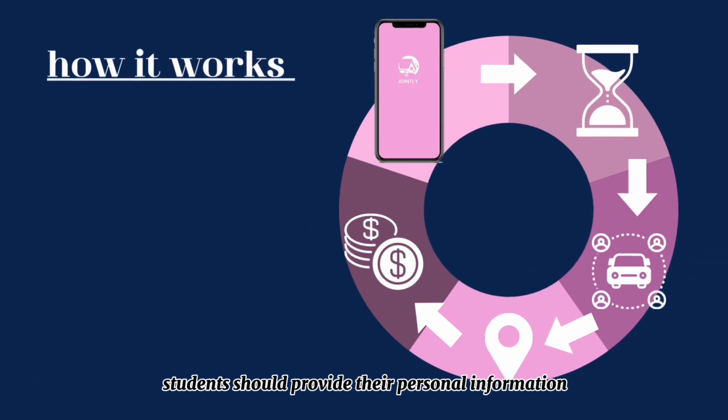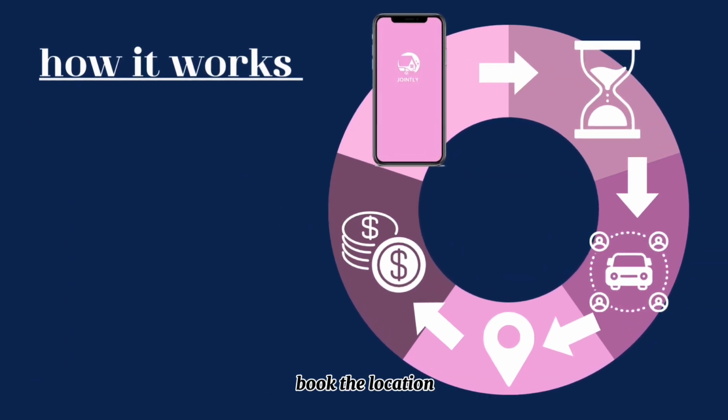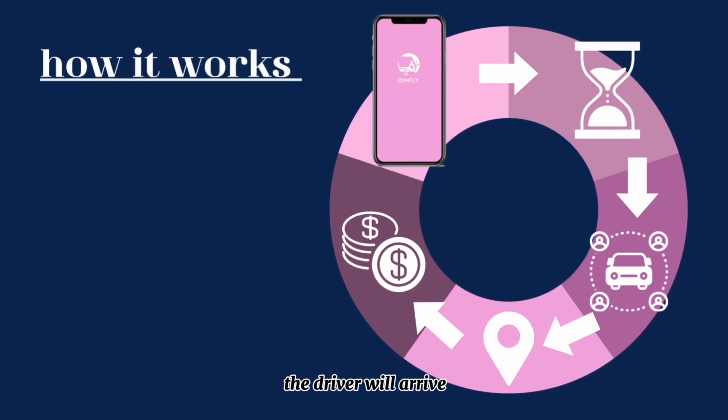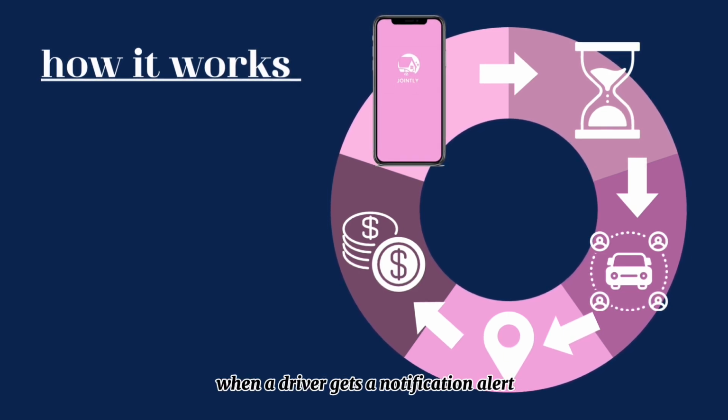Students should provide their personal information, book the location, and wait for the driver to pick them up. The driver will arrive and take them to their school destination. When the driver gets a notification alert that they have a new passenger, it will show how many passengers and where they have to pick up and drop them off. When the drivers have done their round, they will receive money.